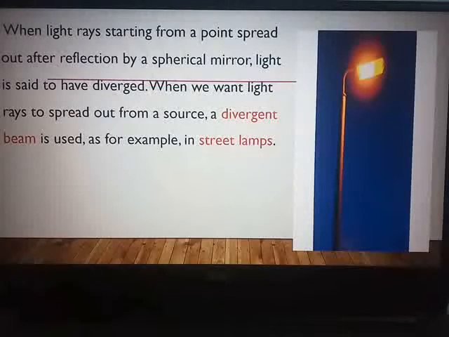So all these are the examples which make use of a divergent beam of light. I hope all of you have understood the concept of divergence and convergence. Which mirror is a converging mirror, which mirror is a diverging mirror, and where they are required, where they are used. Now let us move to our next topic.